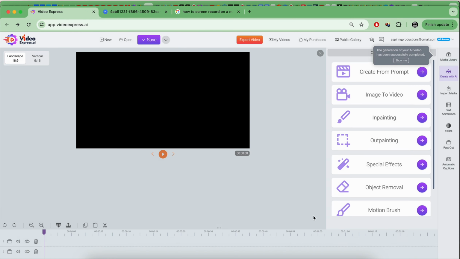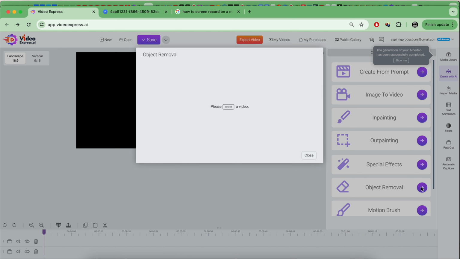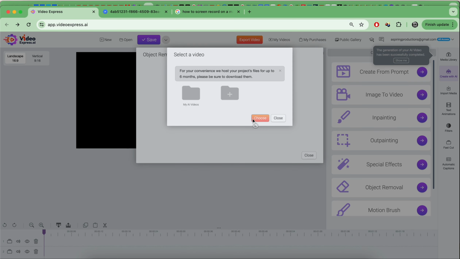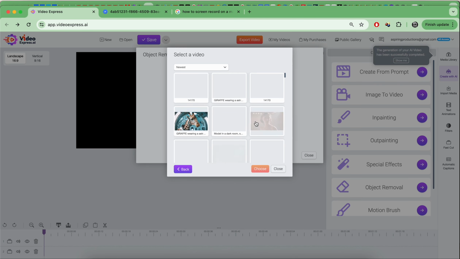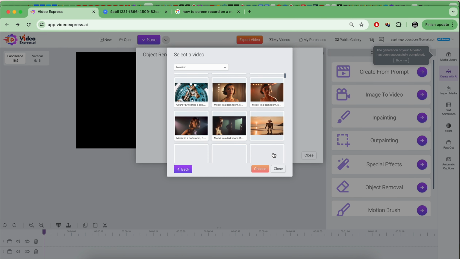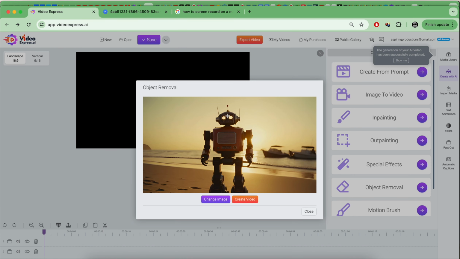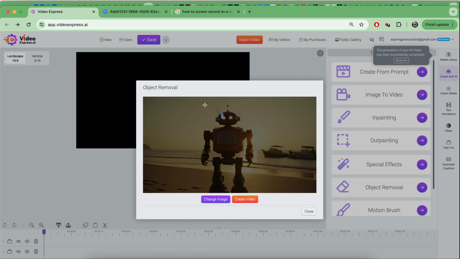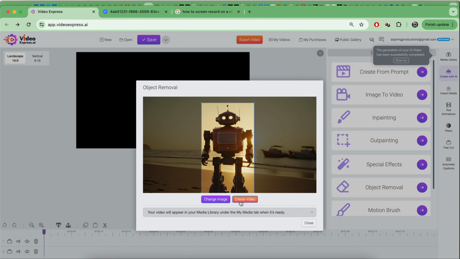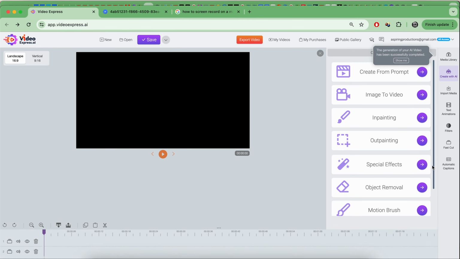So that's an example of something where I can choose a part of the image. I can even do object removal. So let's say I choose a video, my AI videos. I can choose one of the ones I made already. Okay, let's take the original robot I had, and I'm going to choose this guy, and I'm going to paint. Oh, whoops! Sorry, I'm going to go right here. I hope it removes it. We'll see.